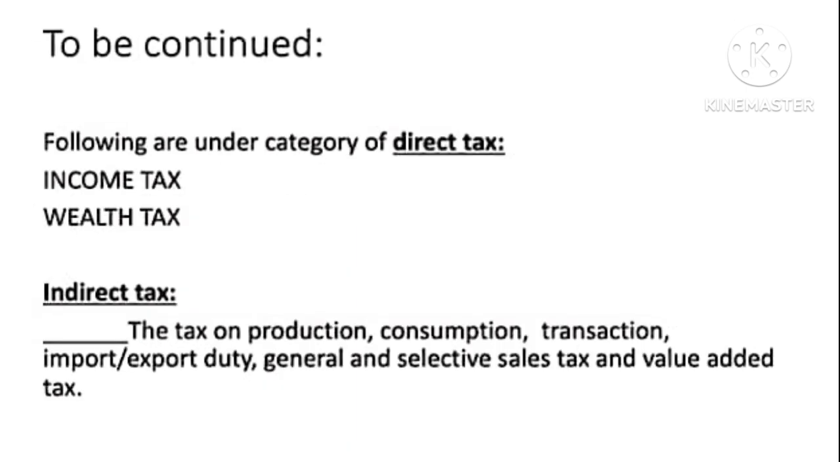Tax on production, consumption, transaction, import, export, duty, general and selective sales tax, and value added tax are called indirect tax. Examples of indirect tax are property taxes. Basically, indirect tax is imposed on one person but paid partly or wholly by another person. The impact and incidence of tax are on different persons.